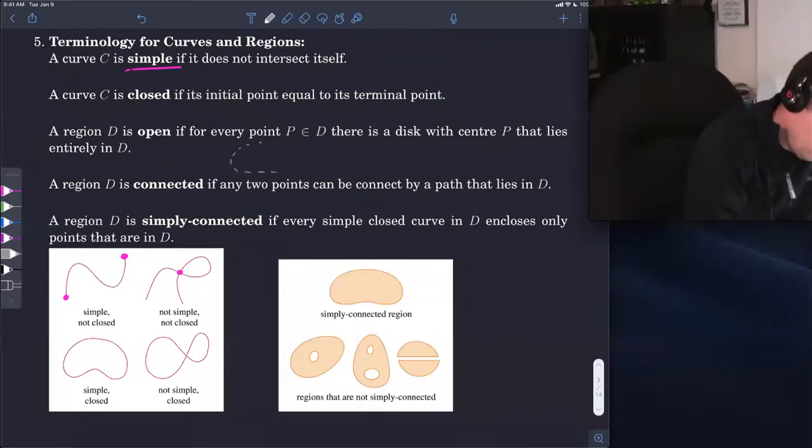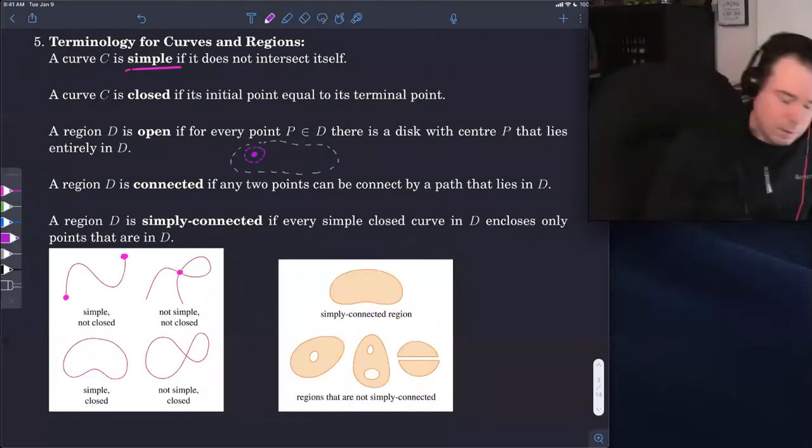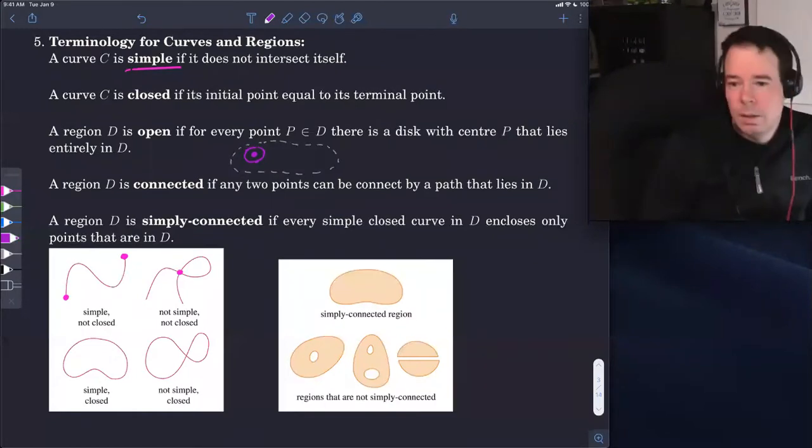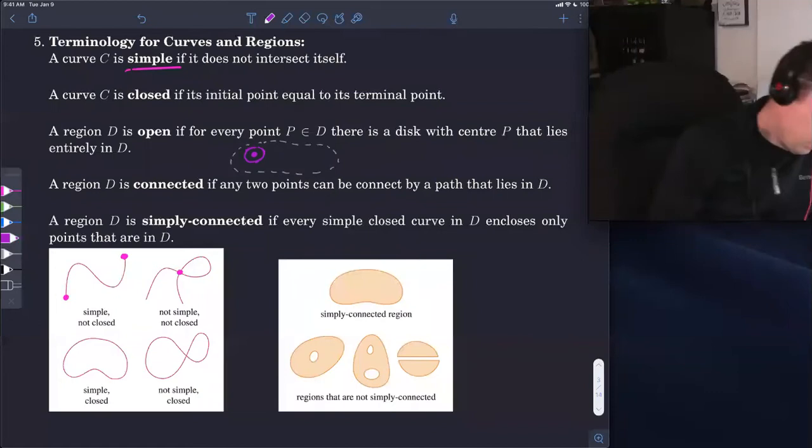I would dot the boundary because those cause problems. But for any point P in the region, I can always find a disk around it such that that disk lies entirely inside the region D. Now you can see why I've dotted the boundary, because if we did include the boundary, I'll draw it in the picture down below here.